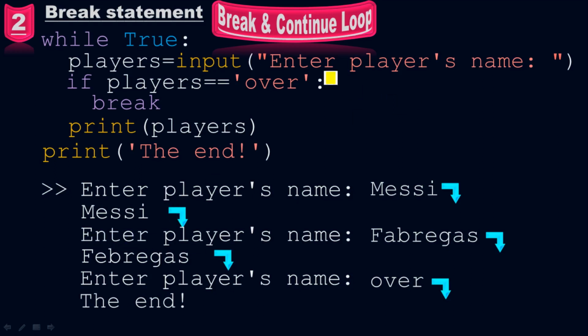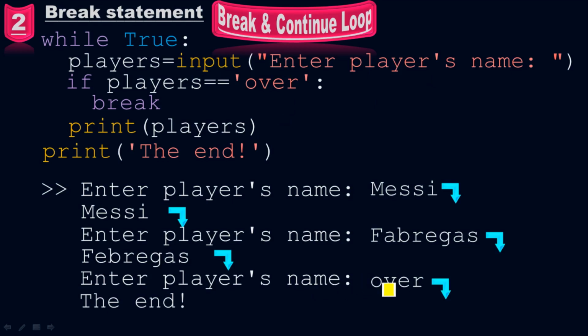So the starting message will show again here, which is "Enter player's name". This time I typed Fabregas. When you press the enter button, again Fabregas will come here because of this print function. As I told you, if you remove this print function, you won't see the Fabregas name again. Now, when you press the enter button, the while loop will execute one more time. It will start again and show the starting message, which is "Enter player's name".